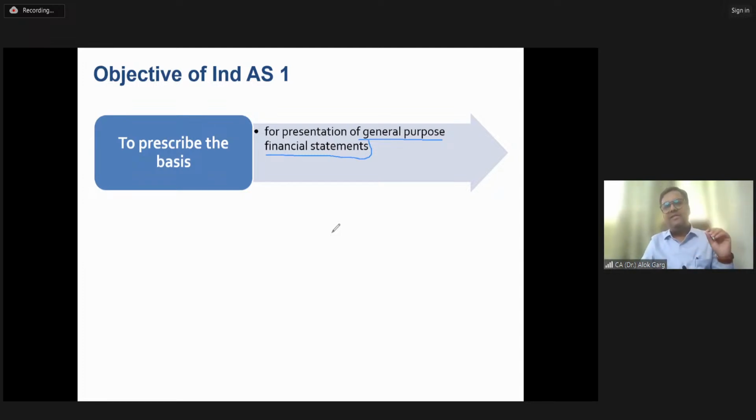So Mr. Ambani is suggesting to the CFO of Reliance, you need to give me the financial statement in this manner. You need to give me the balance sheet in this way. Friends, number one, whether that CFO will provide that kind of balance sheet to Mr. Ambani. It is a personal requirement of Mr. Ambani. Whether the CFO will provide him this kind of balance sheet. Whether the CFO has any option to not provide.